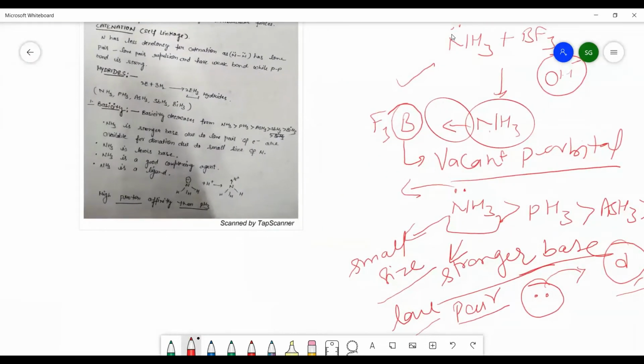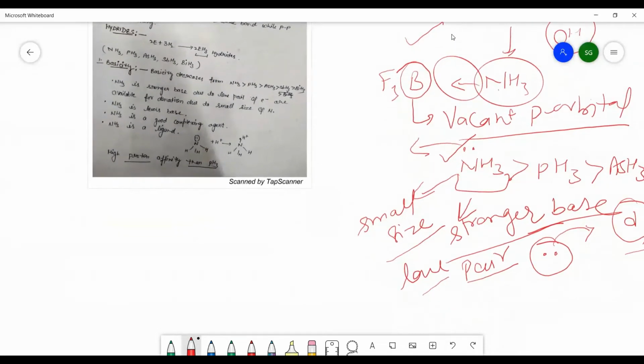Because of this property of NH3, lots of questions can be asked in the examination. For example, NH3 is a stronger base. Why? Because the lone pair of electrons is available for donation due to the small size of nitrogen. Why is NH3 a Lewis base? Same answer, the presence of a lone pair of electrons. Assertion-reasoning or anything can be asked from this topic.